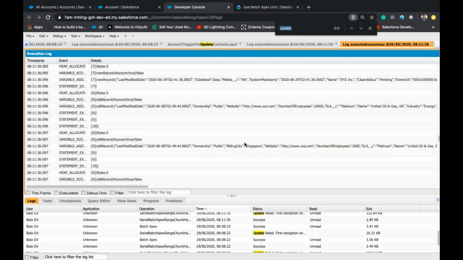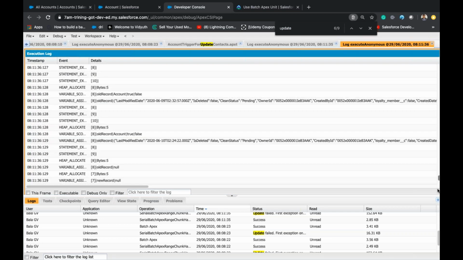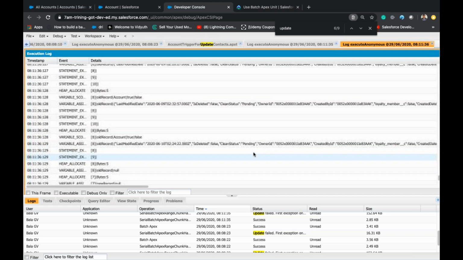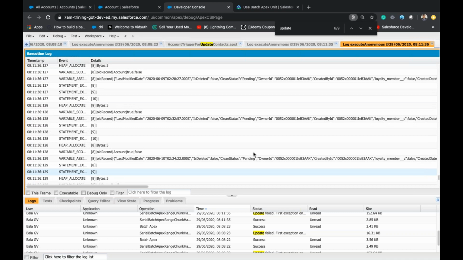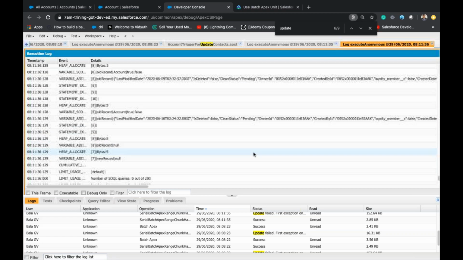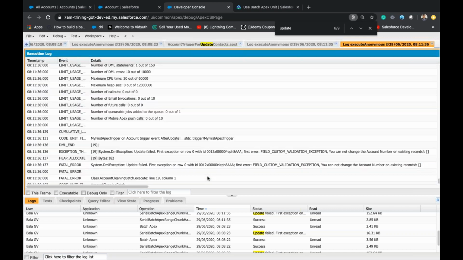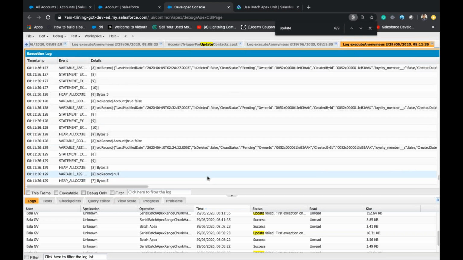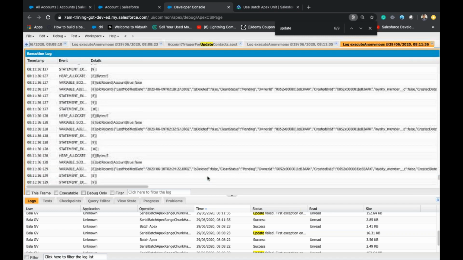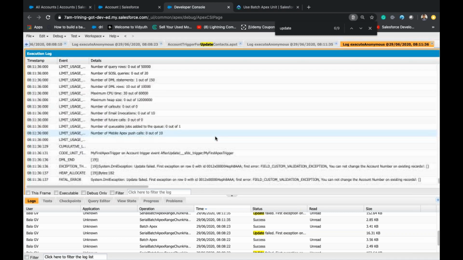I'm unable to locate it in this debug log. So it's all triggered. You can see the trigger is getting executed and somewhere it is stopping. You can see old record, new record and all. The old record null, new record null. So remember, execution of batch apex also will follow the order of execution. See, update failed. What happened? It skipped. Yeah, update failed.